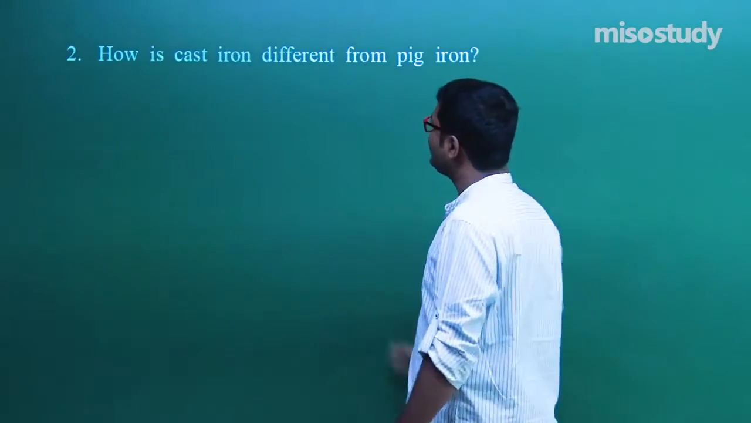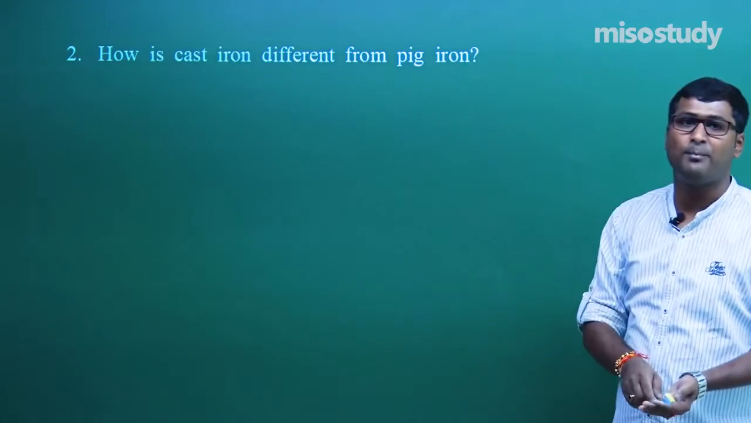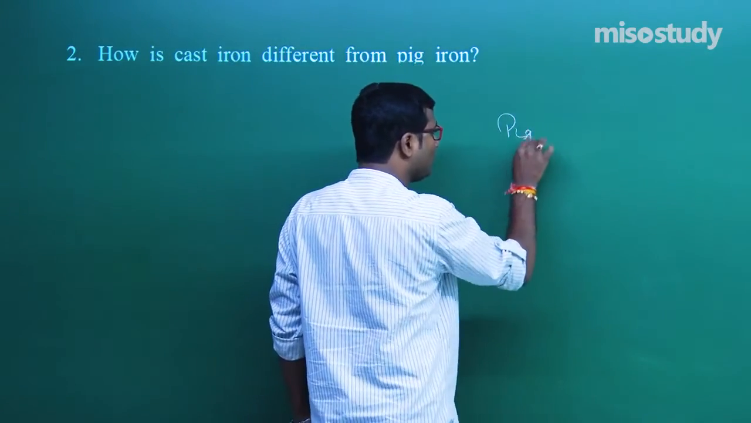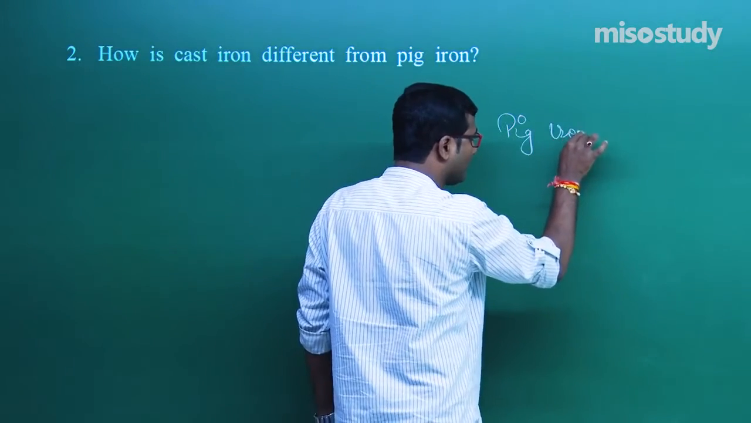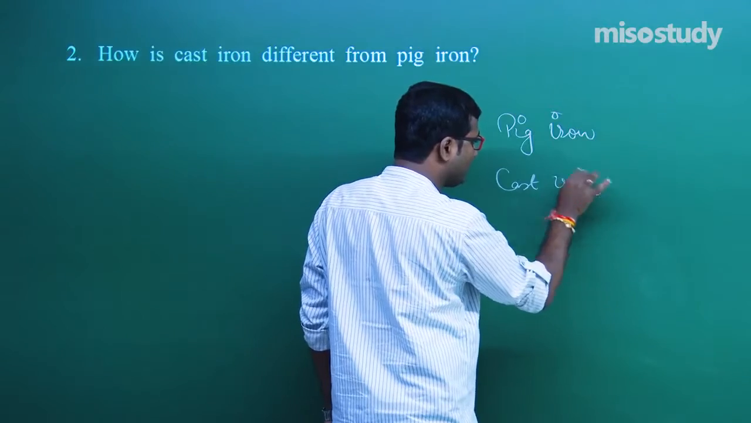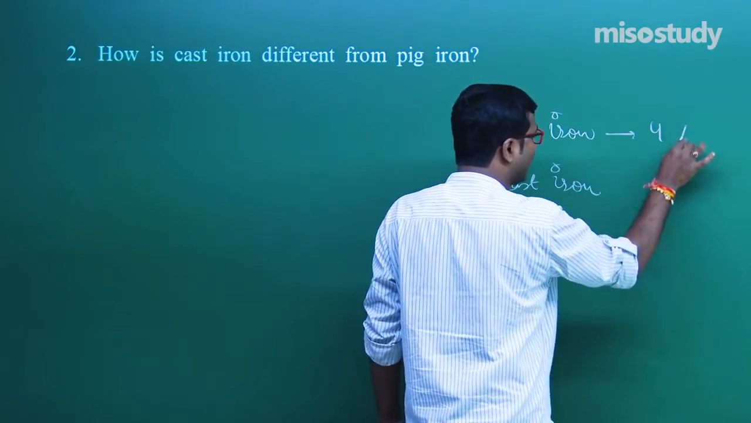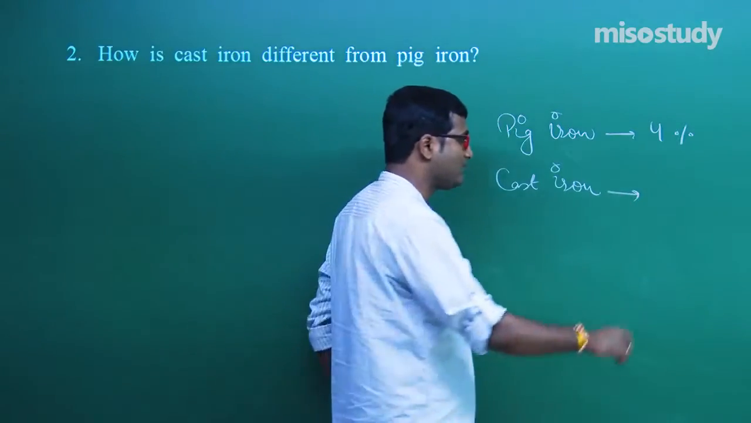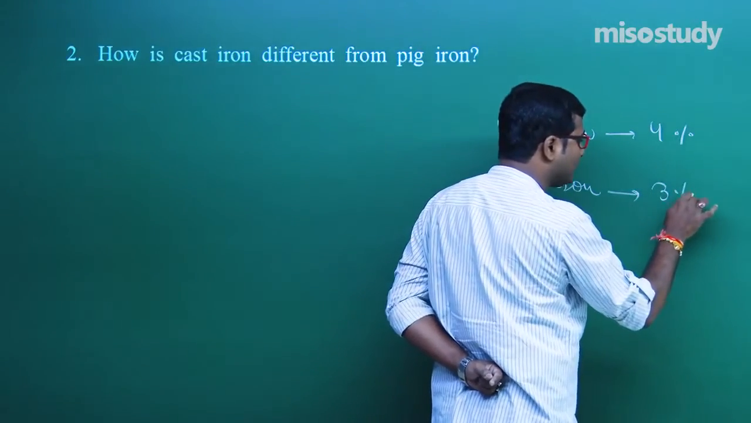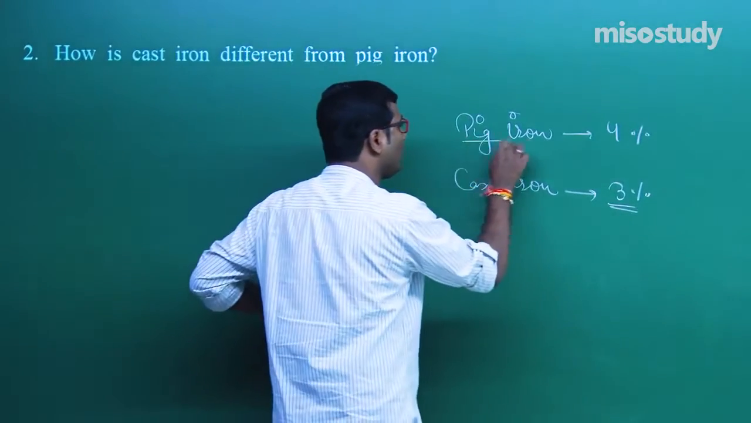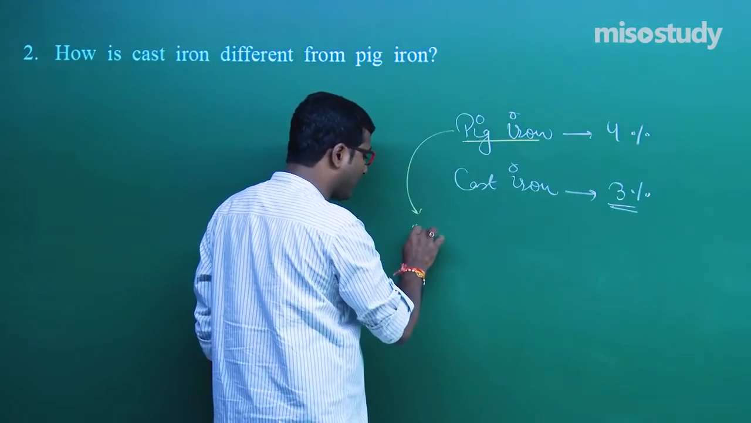Next one: how is cast iron different from pig iron? As we know, these are different forms of iron. If I talk about pig iron and cast iron, clear to you? If the carbon content is around 4%, then it is pig iron, and if the carbon content is around 3%, that is cast iron. The iron which is obtained in the blast furnace